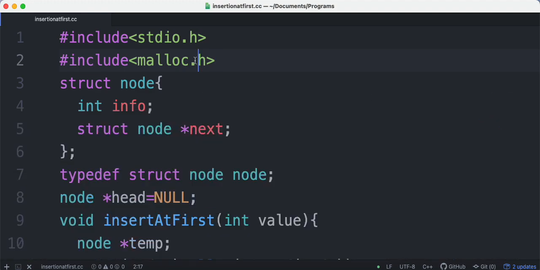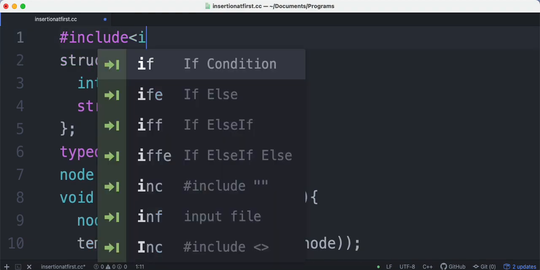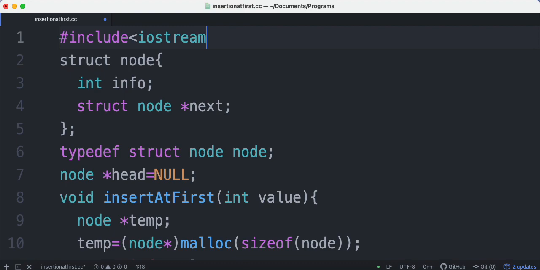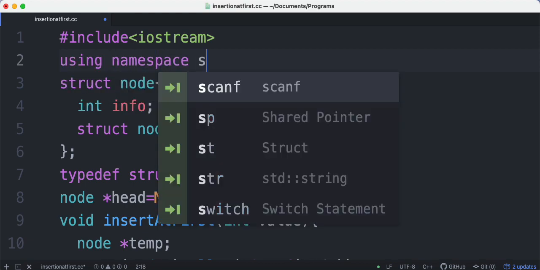I think this will not work on the MacBook. So let me not do anything else. I am just changing two simple things, although it will work on your Windows. Okay, it will work on your Windows, no problem at all. But because it is Ubuntu based and it might not work in Ubuntu, what I will do is write iostream here and nothing else, and here using namespace std.